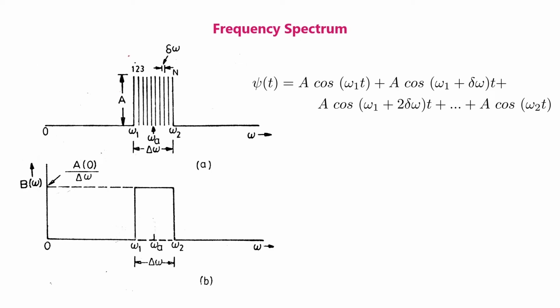The frequency spectrum of the pulse is shown in this figure. It is flat, that is b omega is constant over a limited frequency band of width delta omega and is 0 outside this band. Such a spectrum is called a square spectrum. The second figure, that is figure B, shows the corresponding discrete frequency spectrum for which delta omega is small but finite, not tending to 0.